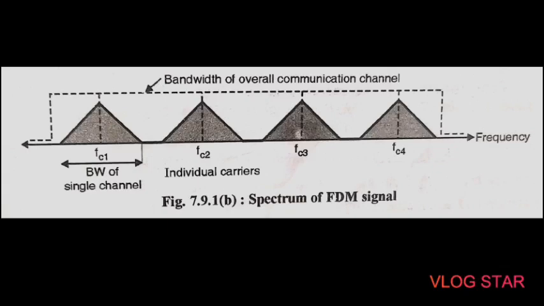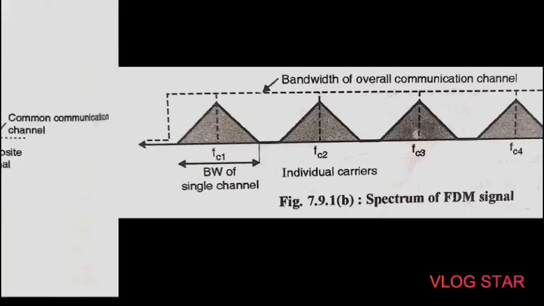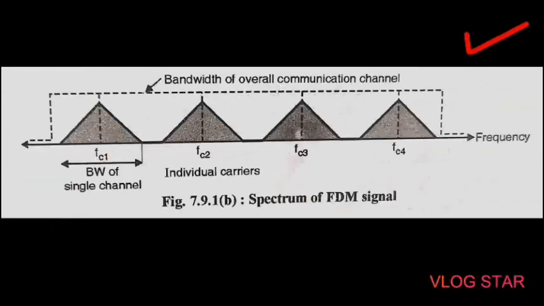Here we can see the bandwidth of the overall communication channel, then for the first carrier frequency FC1, the bandwidth of a single channel, then individual carriers. This is basically the spectrum of your FDM signal.